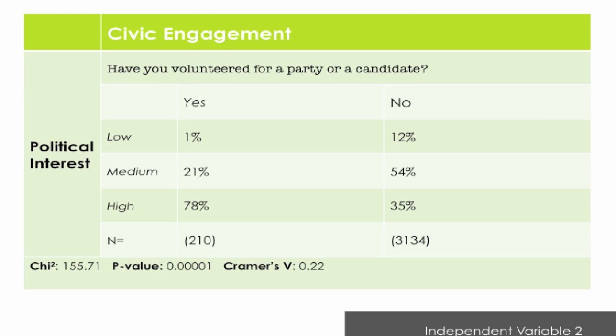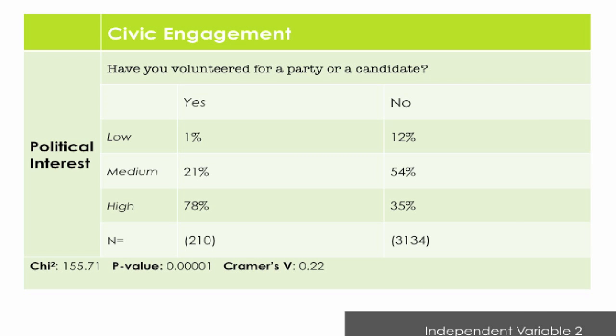Here is the crosstab for hypothesis 2. Cases such as "don't know" are declared as missing value. The value of Cramer's V is 0.22, which shows an acceptable relationship between the variables. People who have volunteered for a party or a candidate do have a higher level of interest towards politics. And as shown, people who have not volunteered for a party or a politician do have a lower or medium